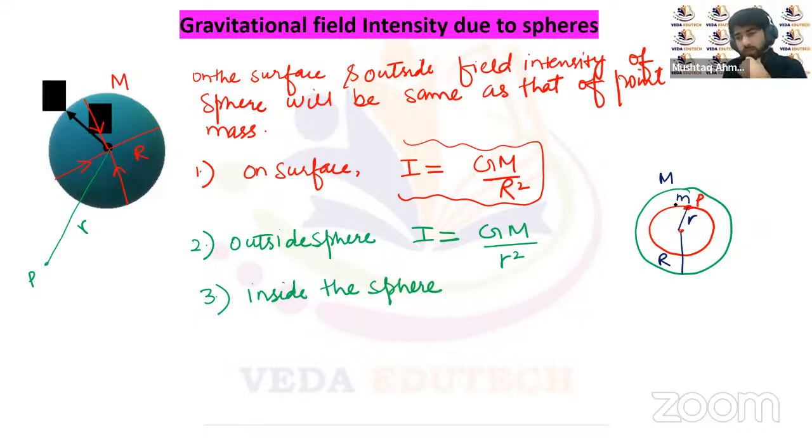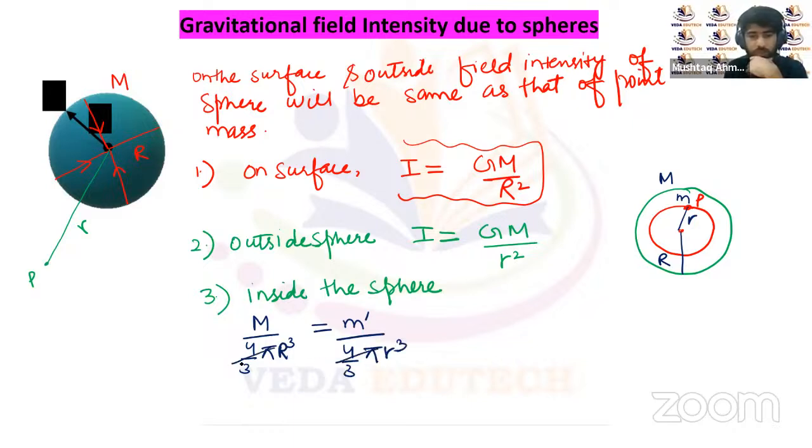Now, we know it's a uniform density sphere, so we can calculate the mass of this portion of the sphere. The mass of this portion will be M upon the total volume, 4 upon 3 pi R cube, times 4 by 3 pi small r cube. Let's suppose the mass of this small portion is m dash. The 4 by 3 pi will get cancelled. So m dash will be equal to M times small r cube upon capital R cube. This is the value of the mass.